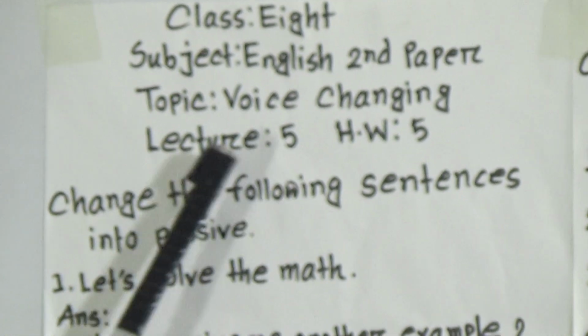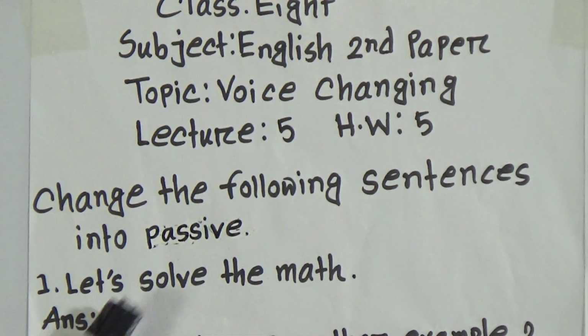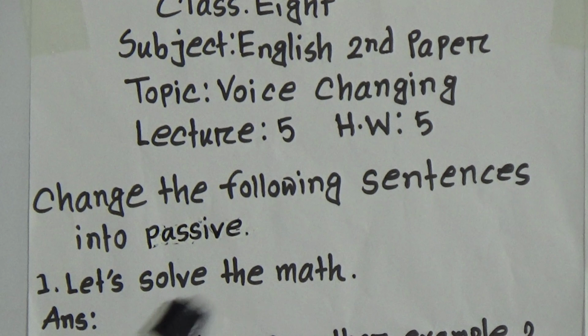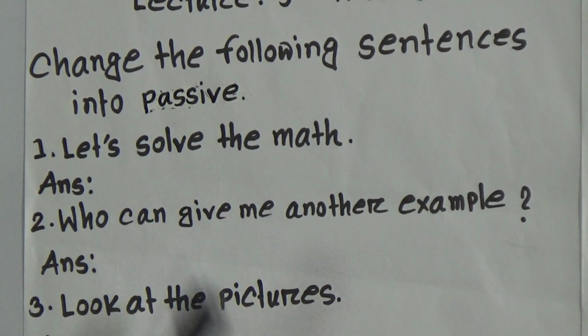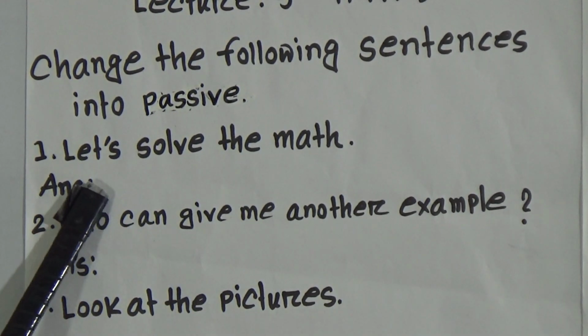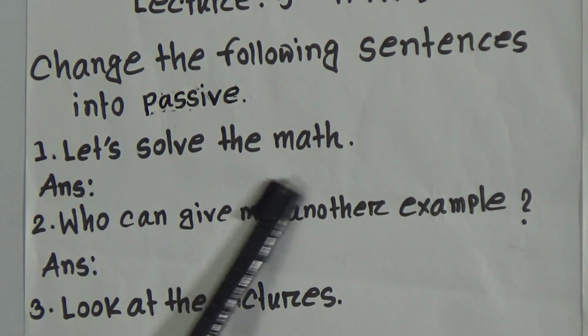Look, here it is written class 8 subject English second paper voice changing and lecture number and homework. So look, change the following sentences into passive. Look, number 1, let's solve the math. Before writing the answer, dear students, I am telling you that today I have given here 6 examples, and these examples have been taken from our interrogative and imperative sentence. So look at the first one. This is an example of imperative sentence.